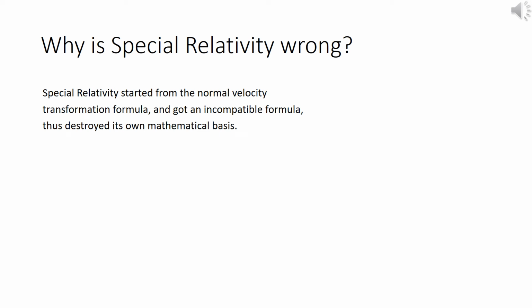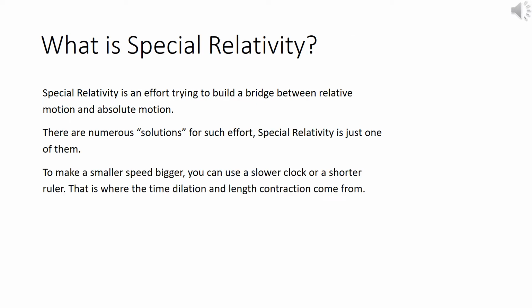Why is special relativity wrong? Well, special relativity started from the normal velocity transformation formula and obtained an incompatible formula, thus destroyed its own mathematical basis.